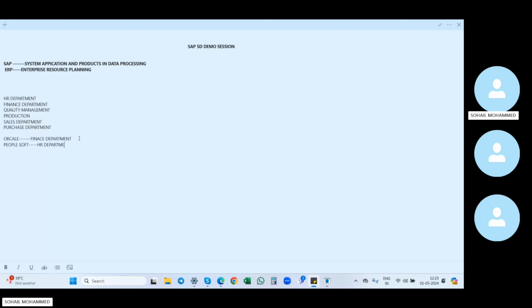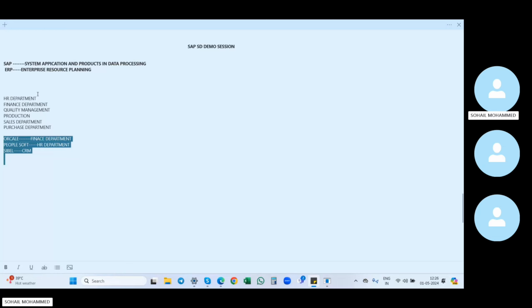Siebel gives only CRM. These are the ERP software in our industry. SAP gives solutions for all departments, whereas these give only particular department solutions. That's why most companies use SAP.